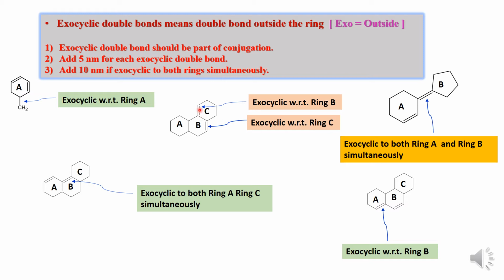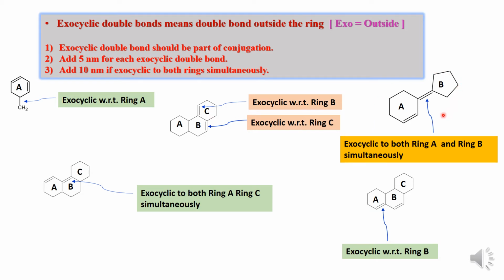Now this double bond, if you see this ring alone, then you will find that this is exocyclic with respect to ring B. So this system is actually the heteroannular diene system, as we have studied in the previous slide. But the two double bonds, they are exocyclic with respect to ring B as well as ring C. So we can add 5 into 2, that is 10 nanometer.